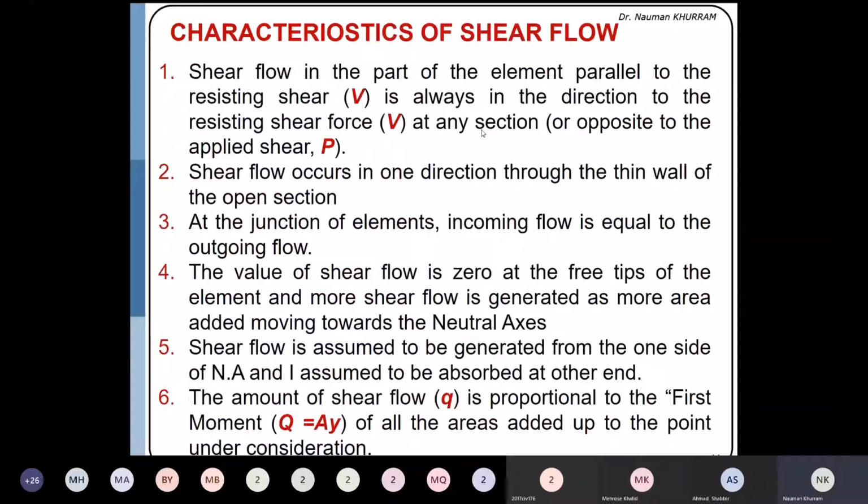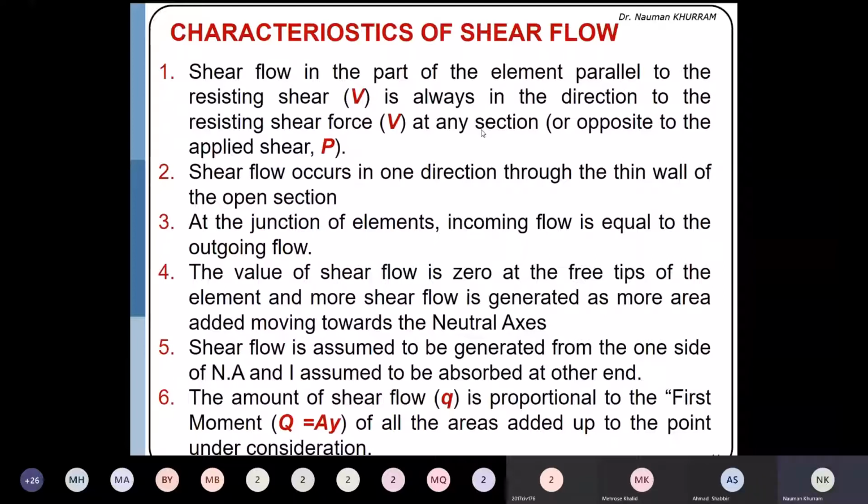The second point is that shear flow occurs in one direction through the thin wall of the open section. So it always flows in one direction, so there will be no contradiction of direction. At any junction, the incoming flow will be equal to the outgoing flow. For example, whatever flow is coming at the junction, the flow going from that joint will be equal to the incoming flow.